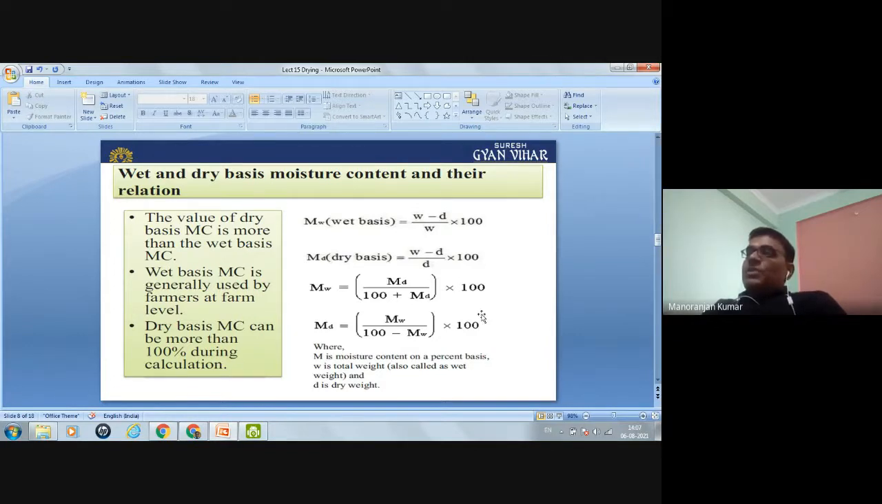So these equations are important. You should understand these equations: this one, and this one. How you can calculate wet basis moisture content, how you can calculate dry basis moisture content, and what is the relationship between the dry basis moisture content and wet basis moisture content.